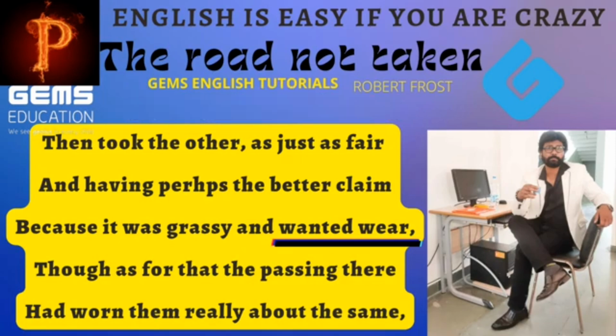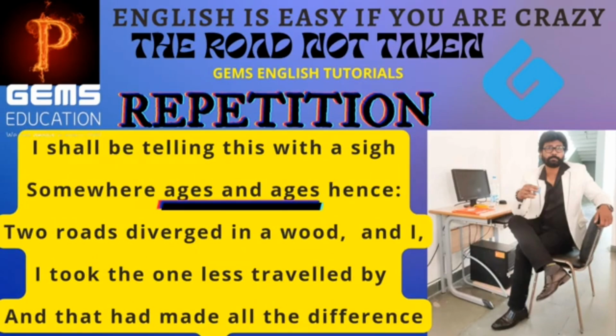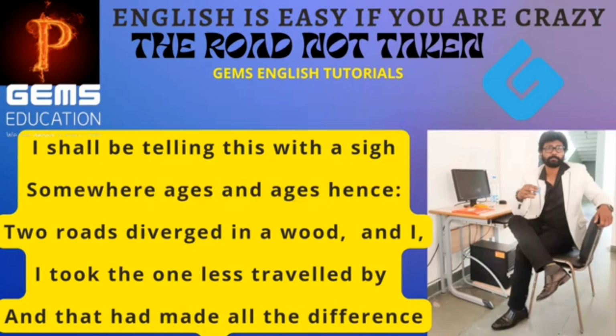Grass wanted wear. Last stanza, second line, "ages and ages." The figure of speech is repetition. See here, ages is the word being repeated twice. That's all for today.